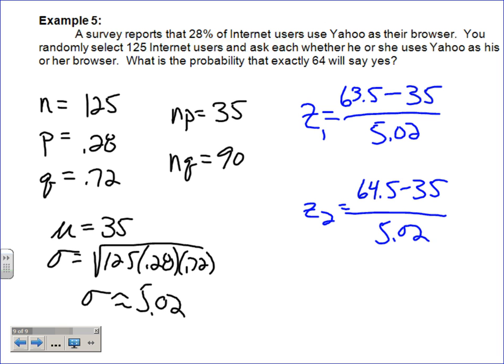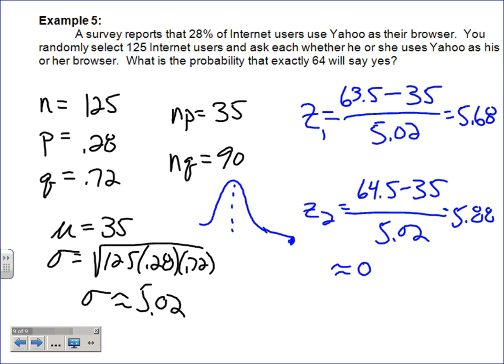And so this z1 gives me a z-score of 5.68. And this is 5.88. Now, neither one of those are going to be on your table. But where they are is, again, if you're looking at a normal distribution, here's your mean. 5 is way out here somewhere is where those 5s are. And so there's not much underneath either one of them individually. And so then if I start subtracting, there's basically nothing out there. And so we can probably say that the probability of this is approximately 0. It's very, very, very slim that would actually happen.